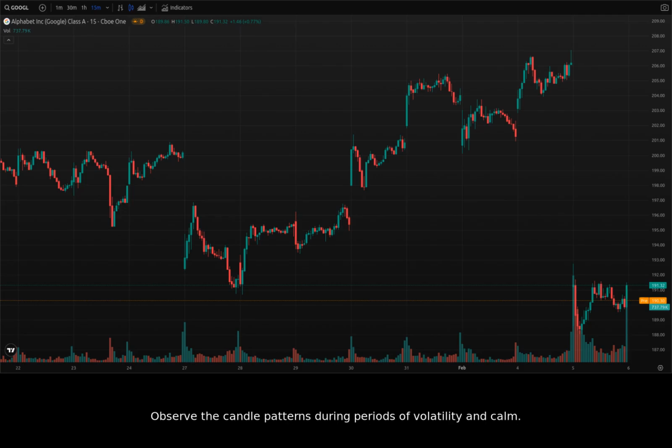Observe the candle patterns during periods of volatility and calm. We're searching for indicators of potential breakouts and reversals. We can draw correlations with the news events to see if they have a clear impact on Google. Now, let's recap the key findings from the different timeframes.